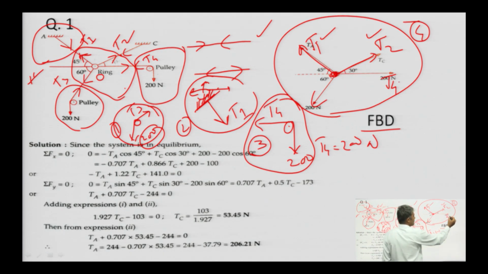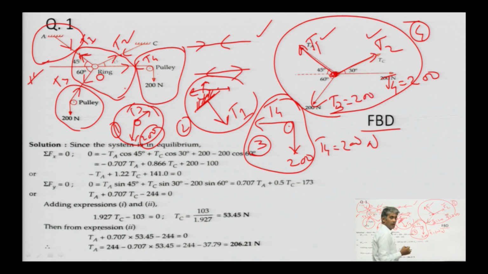By knowing this value, T4 as 200 and T3 as 200, we can consider free body diagram number 4, prepared at this point.